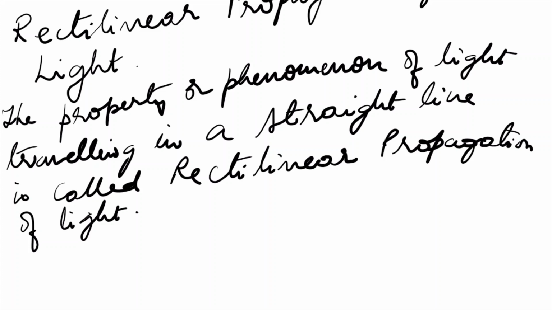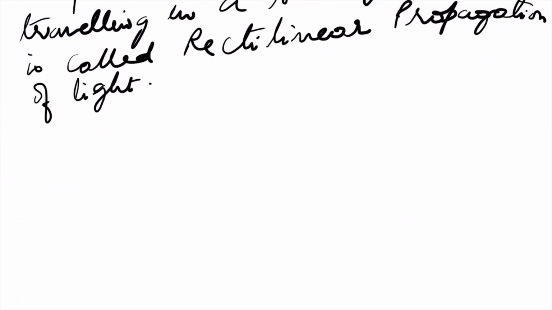Basically, it means light traveling in a straight line is called rectilinear propagation of light. Okay.